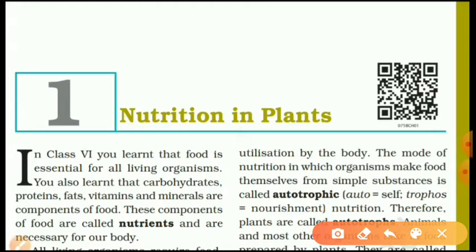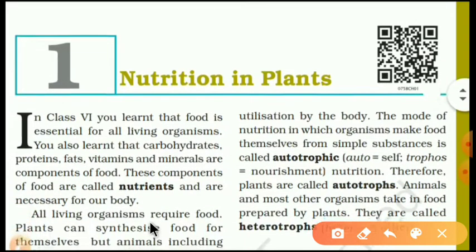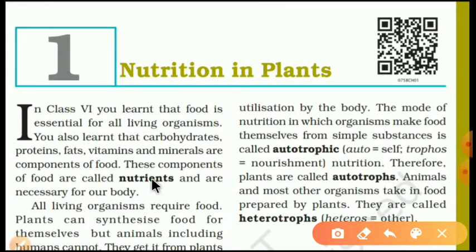In class 6, you learned that food is essential for all living organisms. You also learned that carbohydrates, proteins, fats, vitamins and minerals are components of food. These components of food are called nutrients and are necessary for our body. So once again let's repeat the nutrients. The names of the nutrients, those are 5: carbohydrates, proteins, fats, vitamins and minerals.